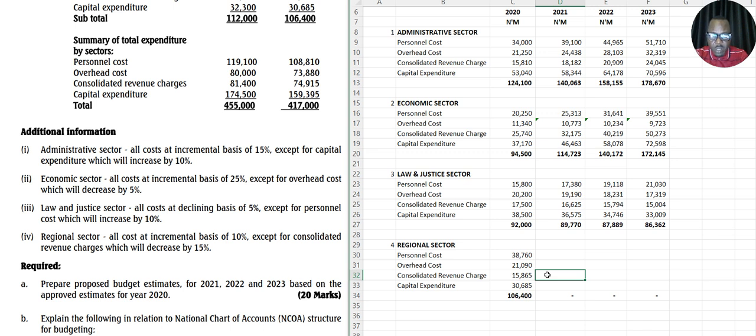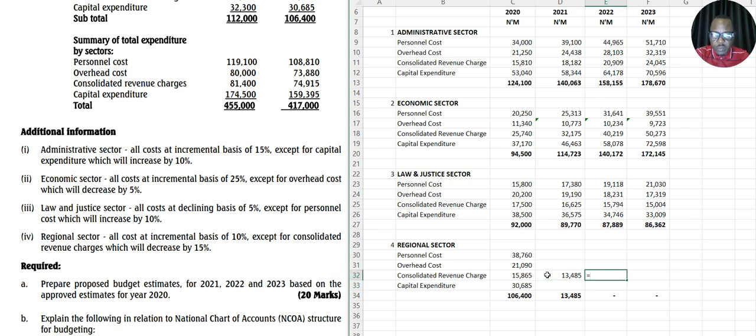So is this one? You say this value you multiply by, it will decrease by 15%. That's 85%, so multiply by 0.85. That should be the value. Okay, so we have this.